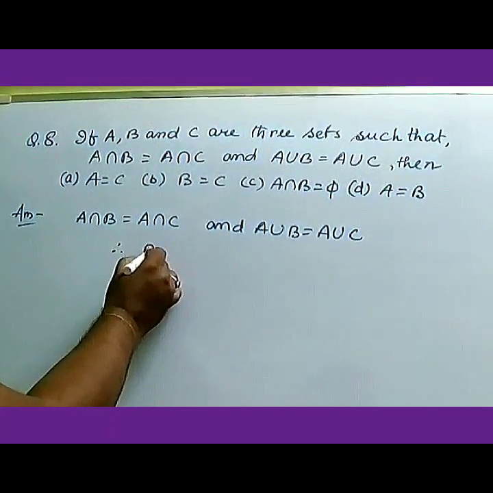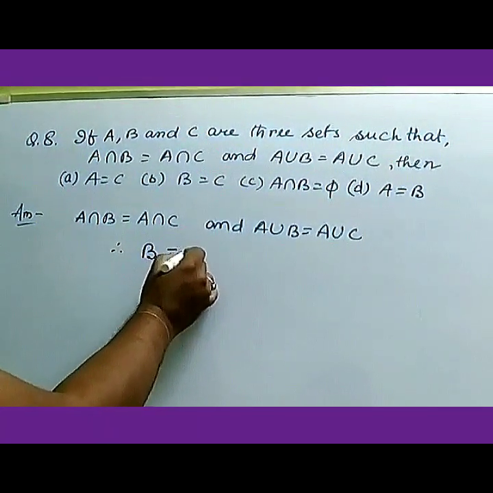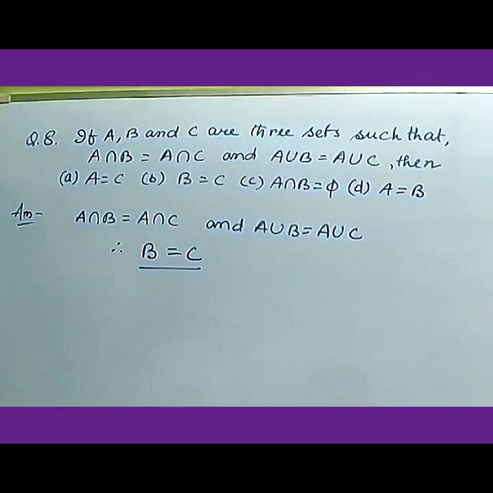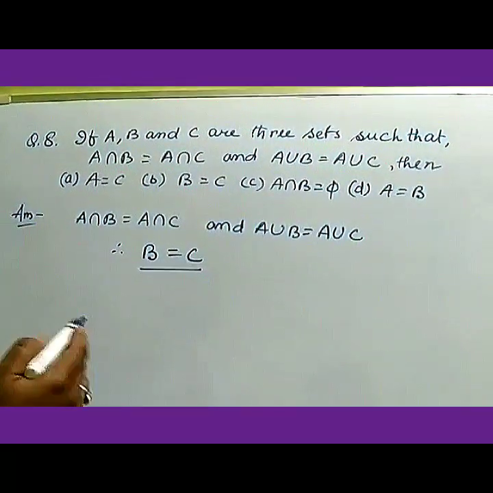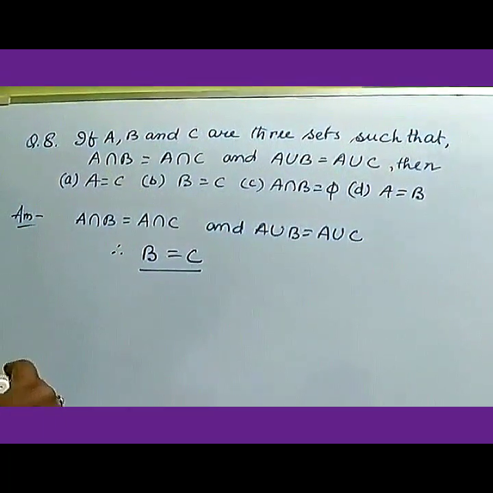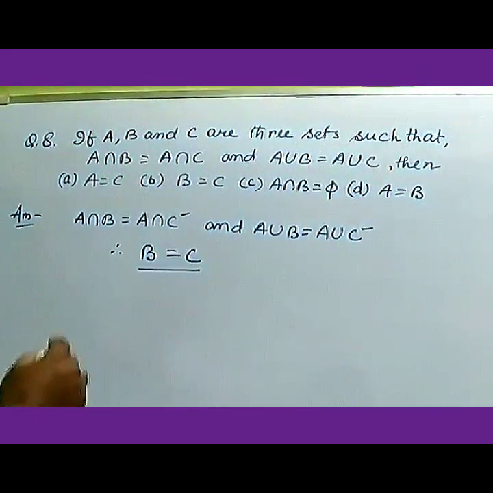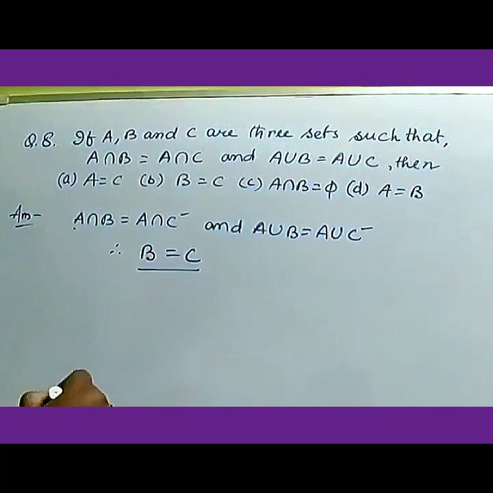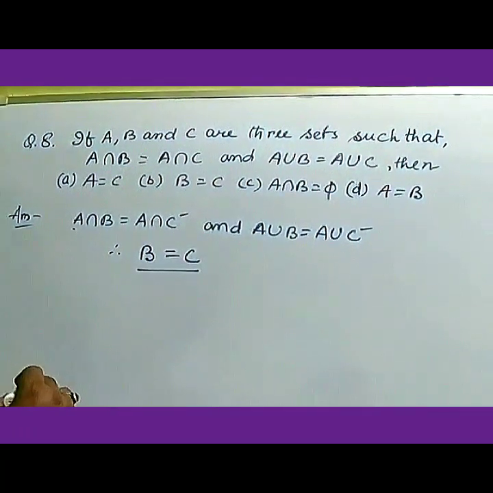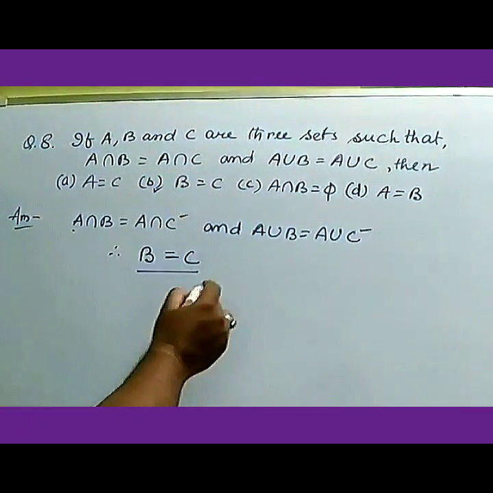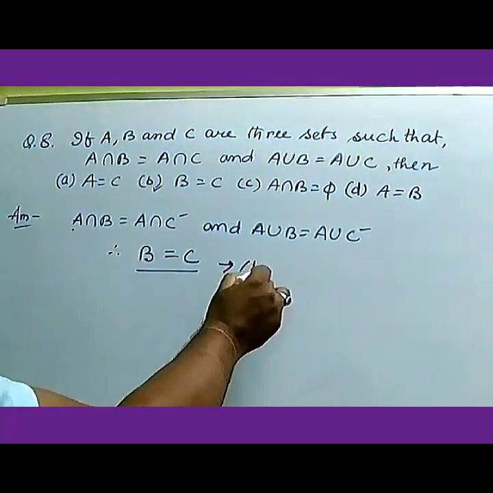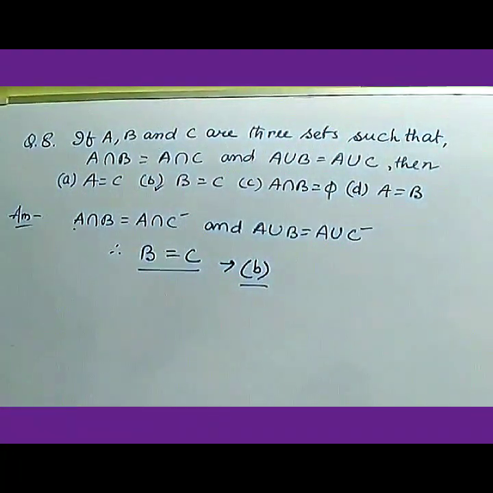Yes, that is B equals C. So B and C are equal sets. These two relations will be satisfied only if B equals C, because A is common in all. So B should be equal to C, and option B is your correct answer.